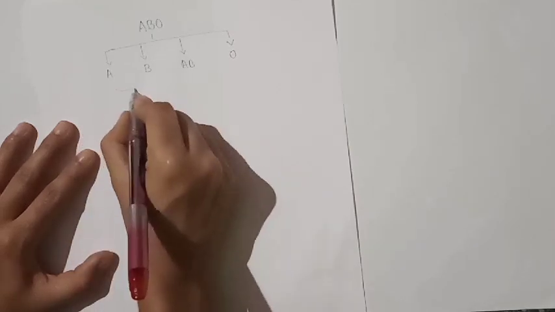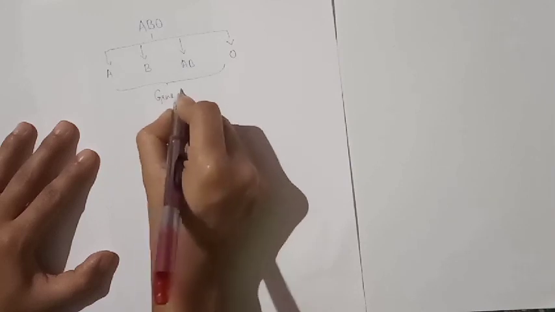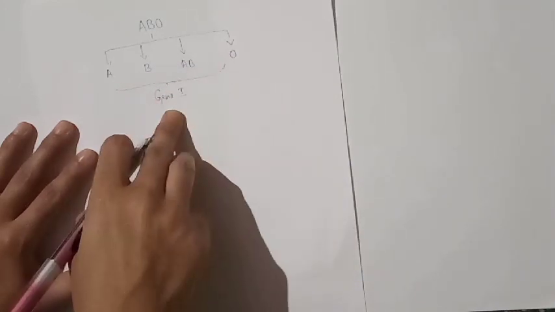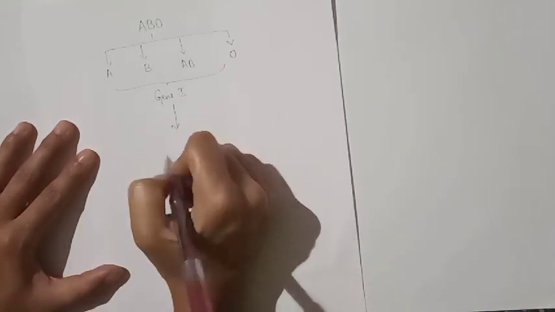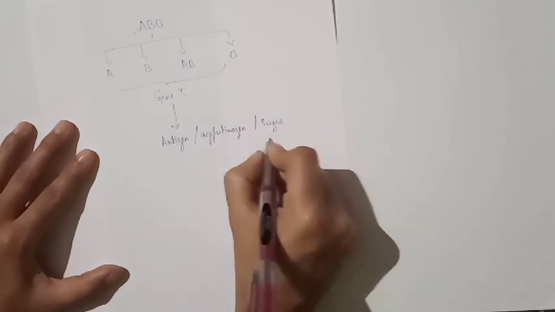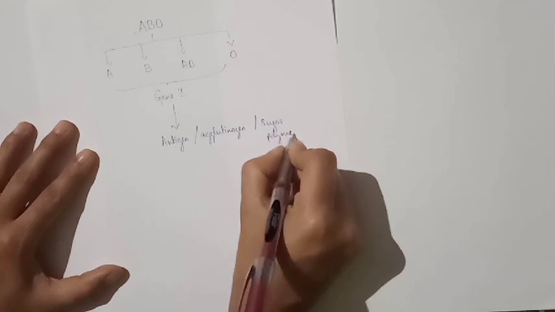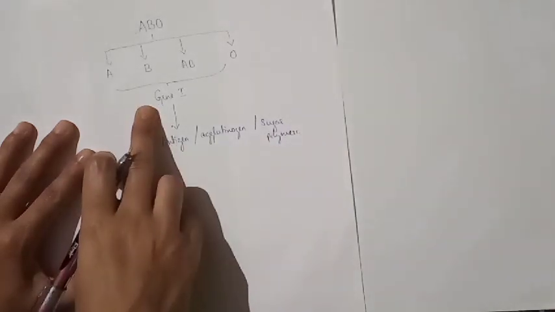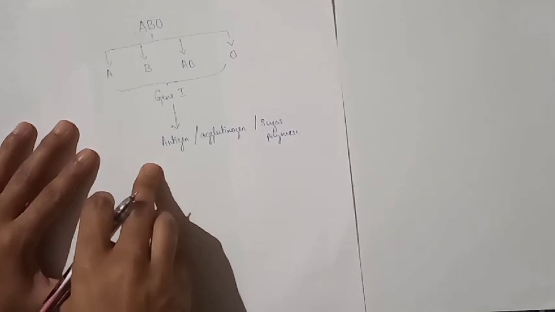This blood group mainly depends on a gene called capital I. Why? Because it is responsible for the production of antigen, which is also called agglutinogen or sugar polymer. So, this gene I is responsible for the production of antigen.